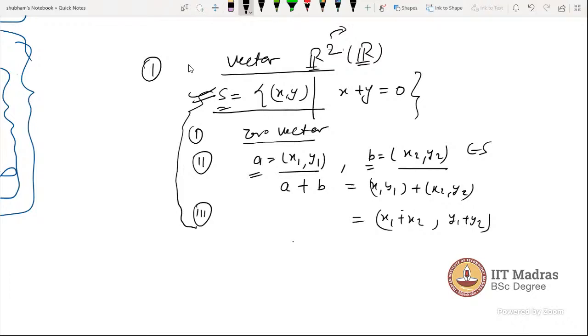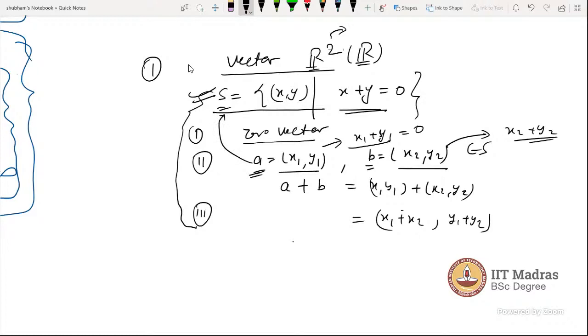So this must be 0, right? As per the rule. Yeah. So as we took two elements from S, A and B, they should follow this one. x1 plus y1 is equal to 0, and this should also follow x2 plus y2 equals 0, because taking an element means it will follow this condition. Then it will be in this set, right? This will be an element of that.